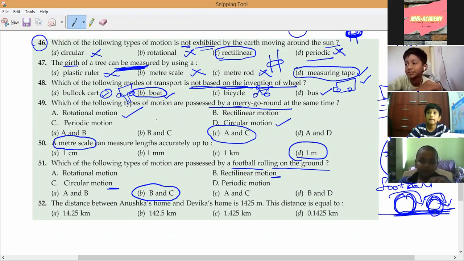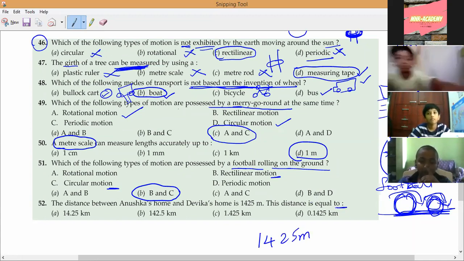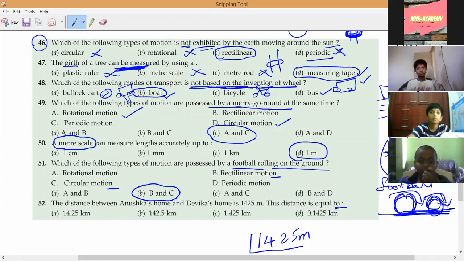Last question. All of you take your notebooks and convert. The distance between Anushka's home and Devika's home is 1425 meters. The distance is equal to how many kilometers? Find it. All of you should say. Then please tell me how many kilometers it equals.